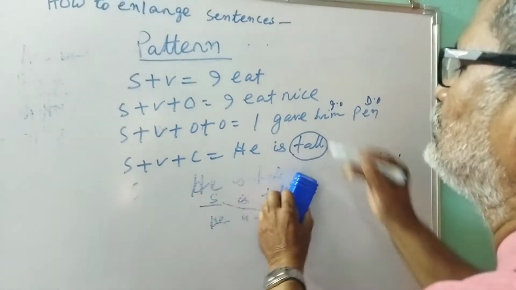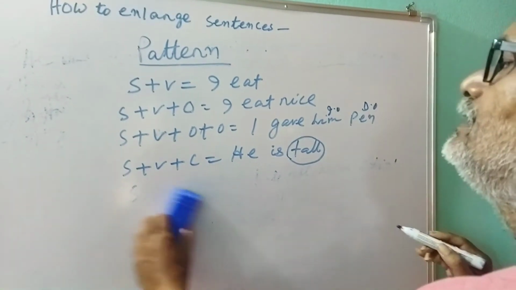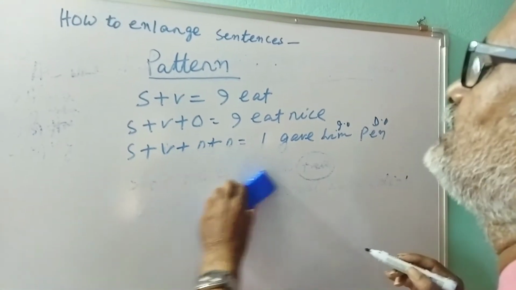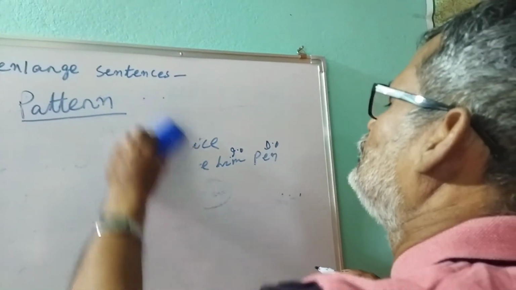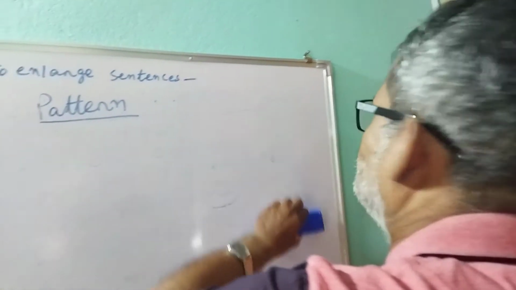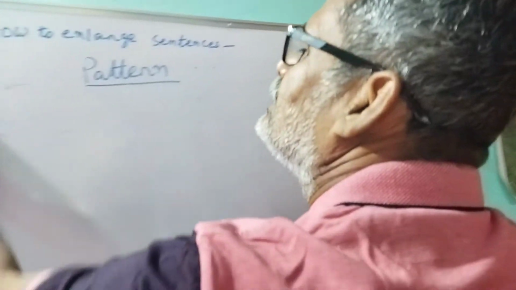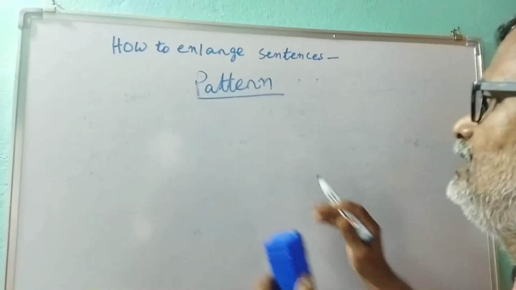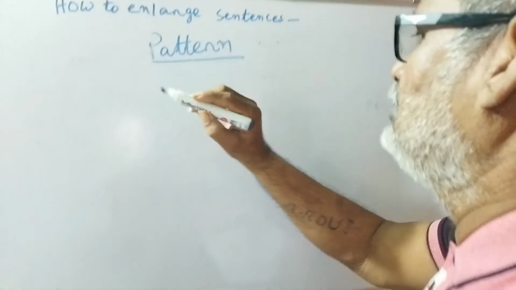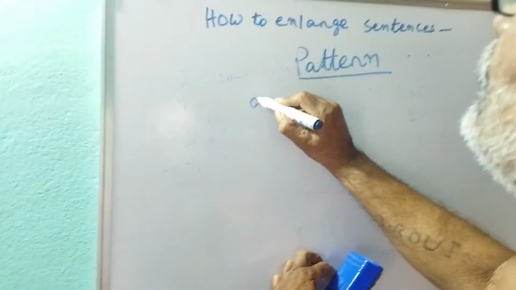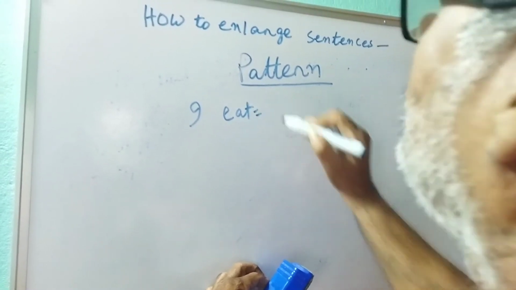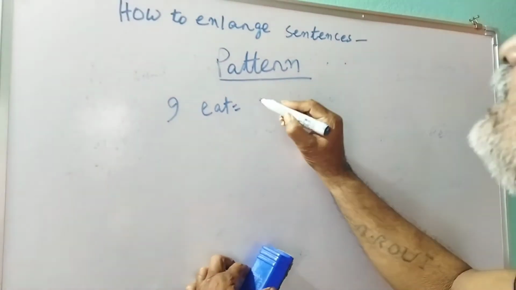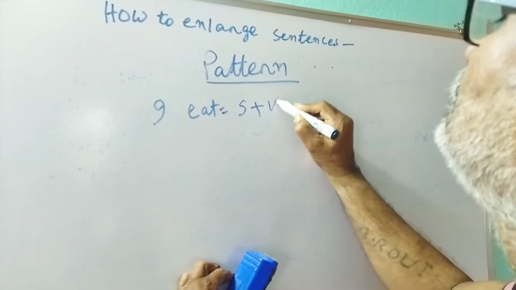You write down. Then I am also teaching you something more specifically, and you will be interested to know much more things. It will enhance your inspiration and enthusiasm. S plus V. Suppose I have given you the first sentence, I eat. You are asked to find out the pattern. Simply write down S plus V.